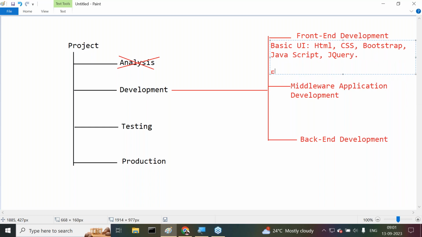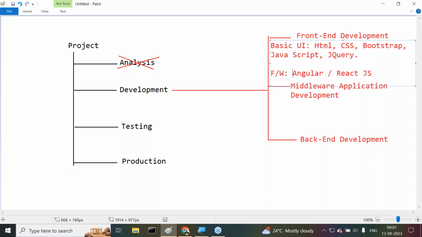Apart from these, some frameworks are available for front end. What are these frameworks for front-end development? Either we have to use Angular or we have to use React.js. Understand it clearly. Nowadays, both are alternatives, not in sequence.